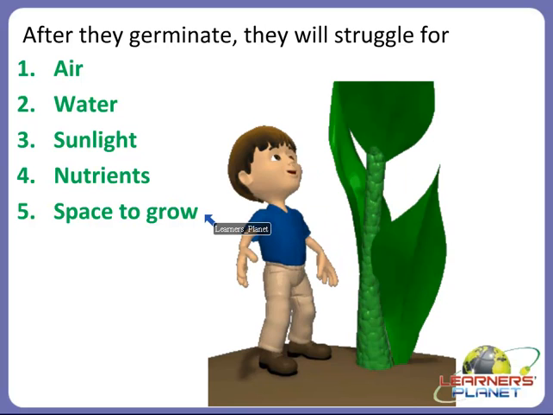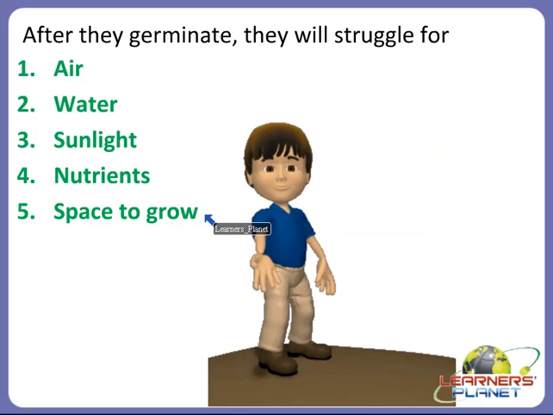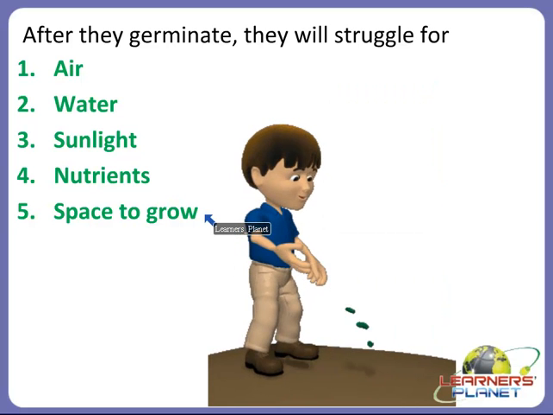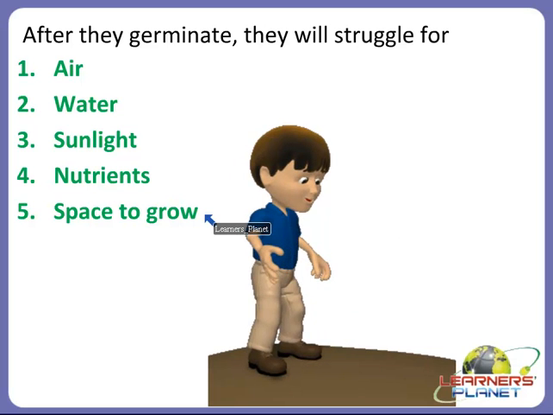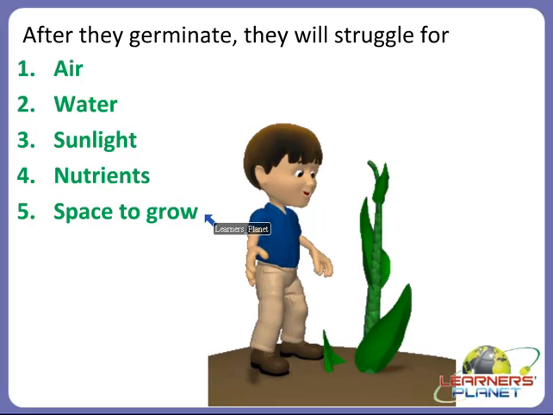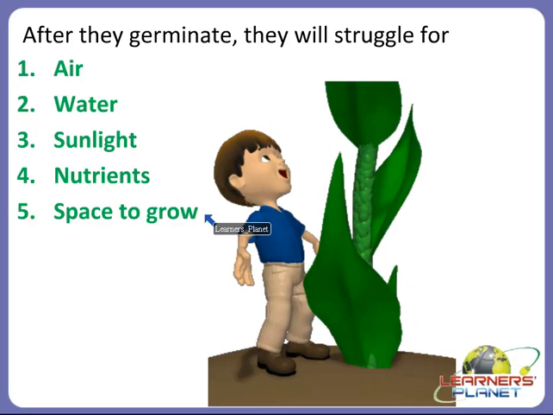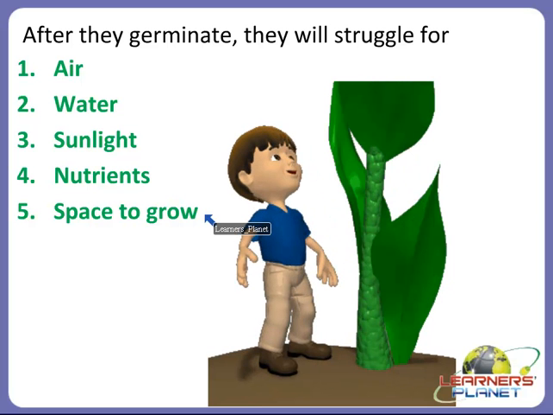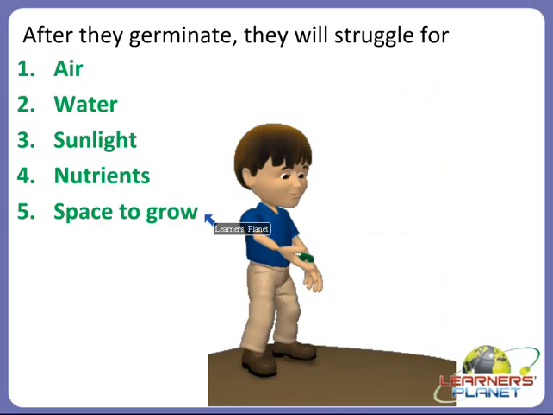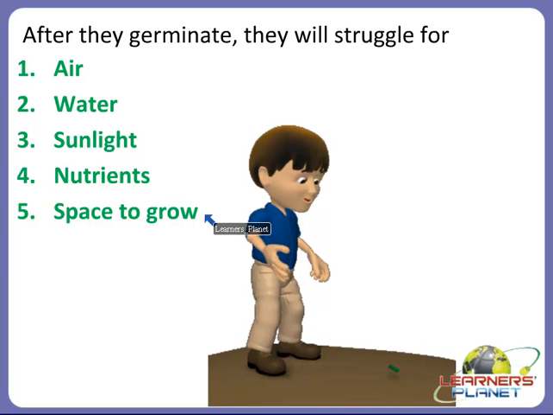But some plants have a property or a feature like growing into a narrow stem. So they will not require that much space as compared to the plant which will grow into a broad stem, right? So they also struggle for the space to grow.